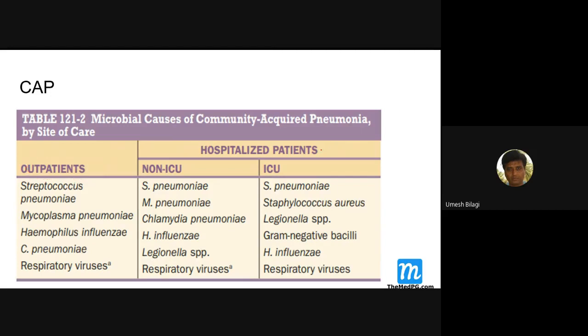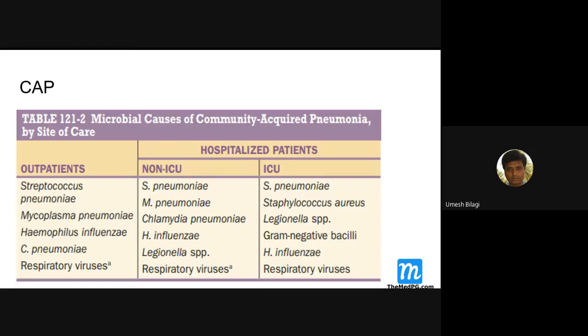The patient in the ICU is very highly sick. Compared to this, they are less sick, but compared to this, they are more sick. This is where the patients are being put and treated, and depending upon that, which organisms are found. That's what this table is telling you.